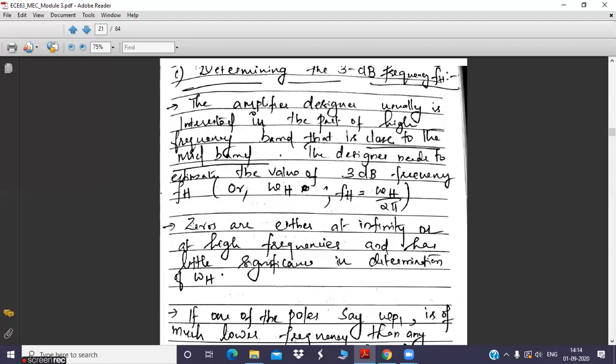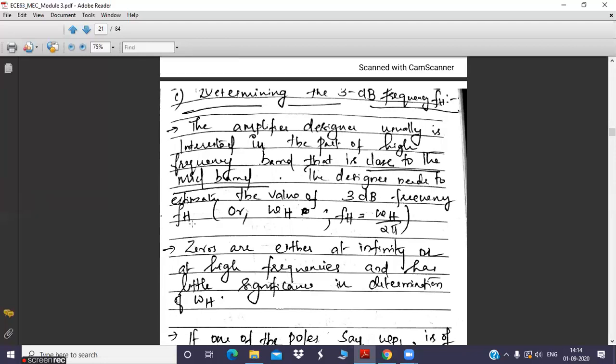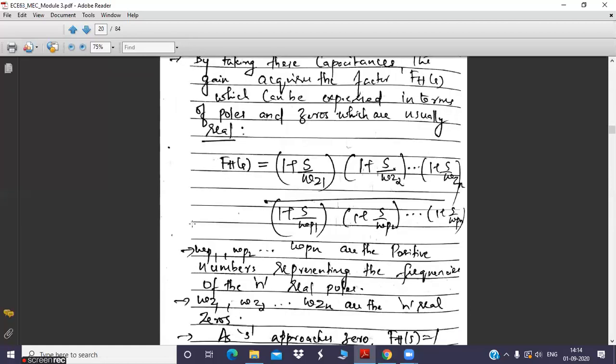Now read the second point: zeros are either at infinity or at high frequencies and have little significance in determining the cutoff frequency omega h. Normally, when you take the high frequency gain function, the zeros will be located at infinity.